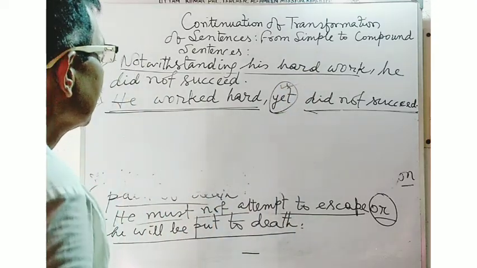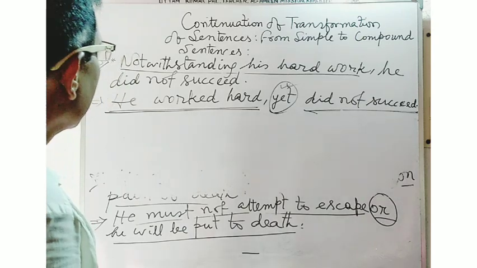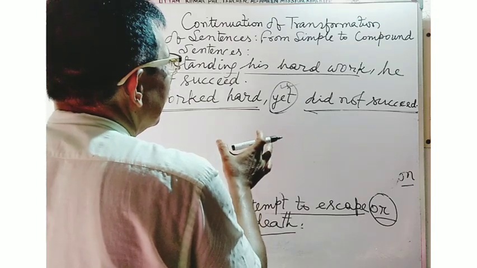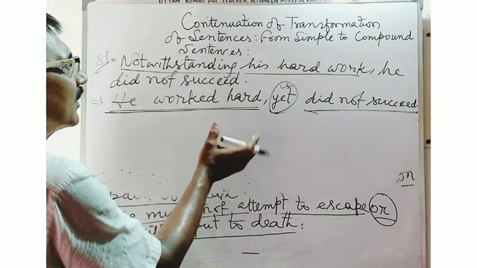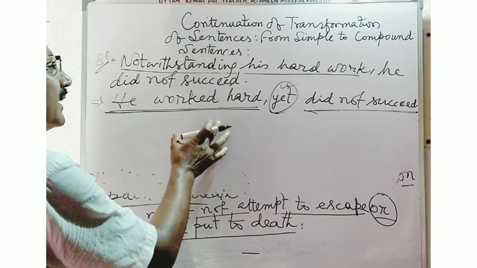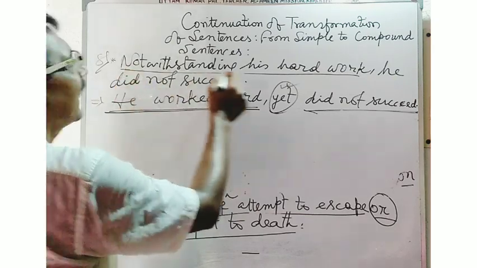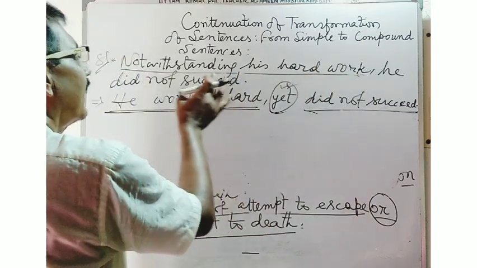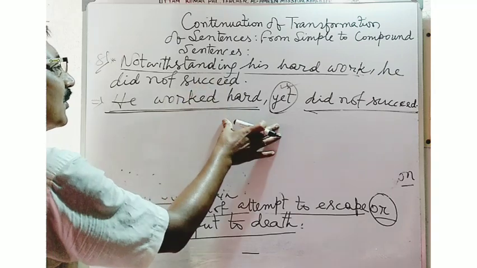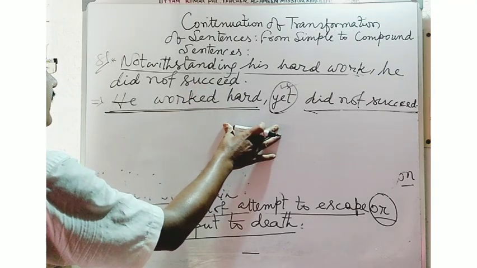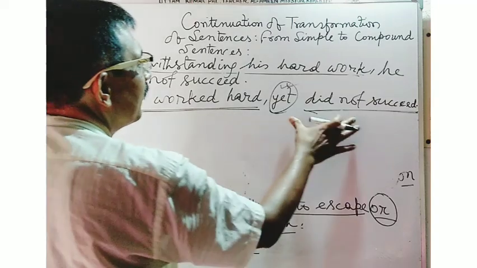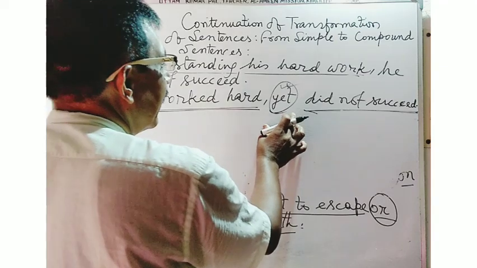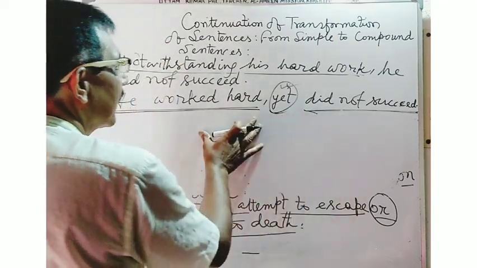So, students, you have seen that so many examples may be converted into a compound sentence by removing the phrase. Here, notwithstanding his hard work is used as a phrase. At the time of converting the sentence into a compound one, you can make it compound by using two main clauses and a conjunction which will help to join the two main clauses.